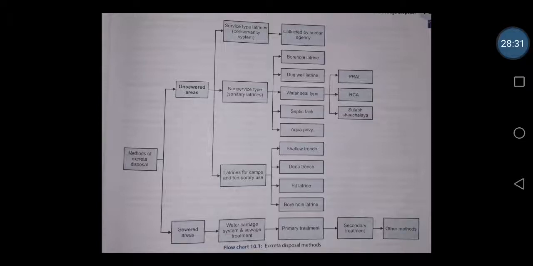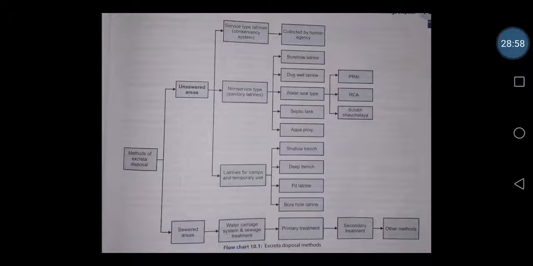So we have service type latrines, non-service type latrines or sanitary latrines, and latrines for camp and temporary use. You can write down the classification very clearly. Service type latrine means the feces will be collected by human agency on a daily or weekly basis, and they will be transporting it. In previous years they were using this system.